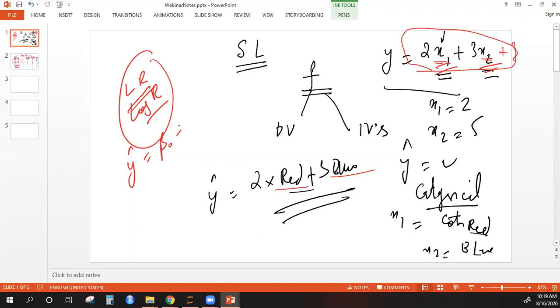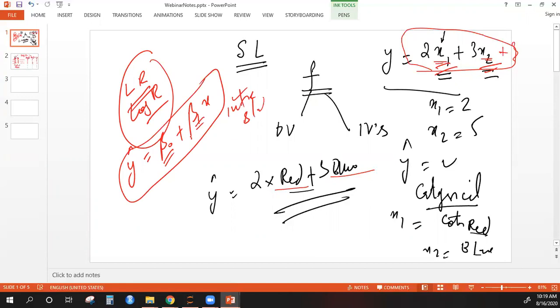So for example, for linear regression, this is the expression which linear regression follows, right? Now this is the equation which we have to solve for the values of beta naught and beta 1, the intercept value and the slope value. To solve this equation, there is a concept of the number of dimensions, and it becomes very difficult to solve these equations if you don't drop that one column.